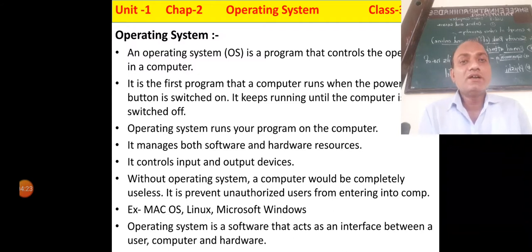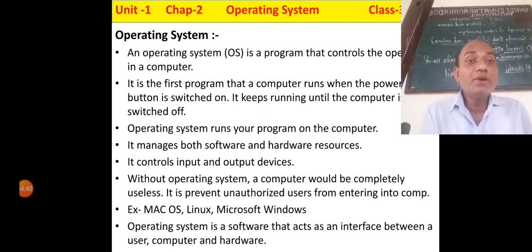Now, what are the examples of operating system? Some few popular operating systems. Example, Mac operating system is a popular operating system. Linux is a popular operating system. Microsoft Windows is also a popular operating system. Operating system is a software that acts as an interface between user, computer and hardware. This is about the operating system.